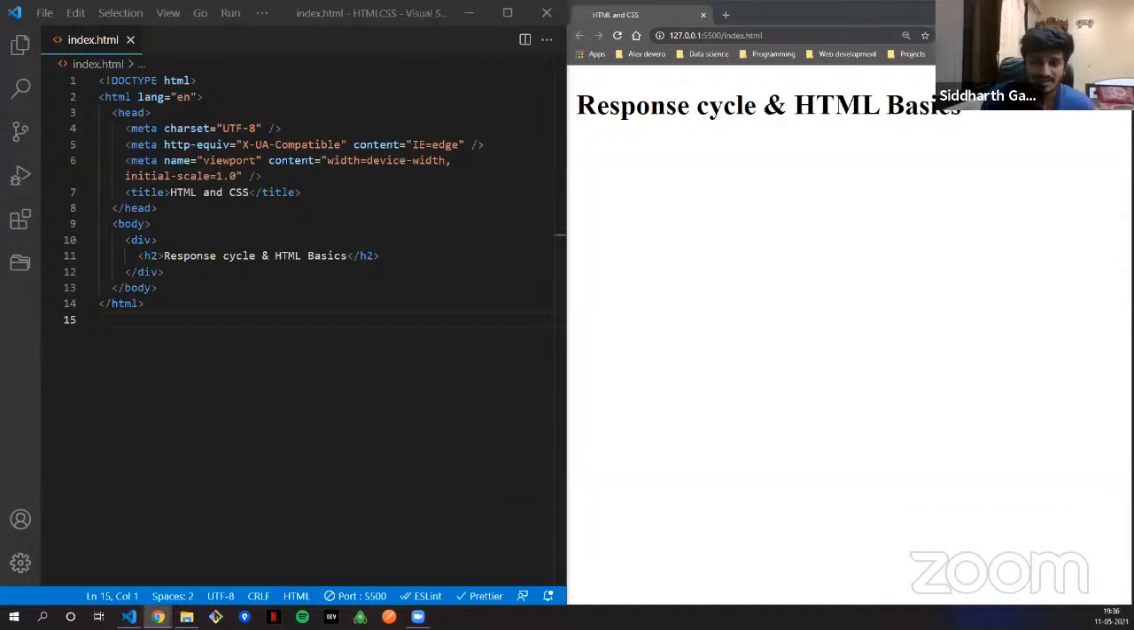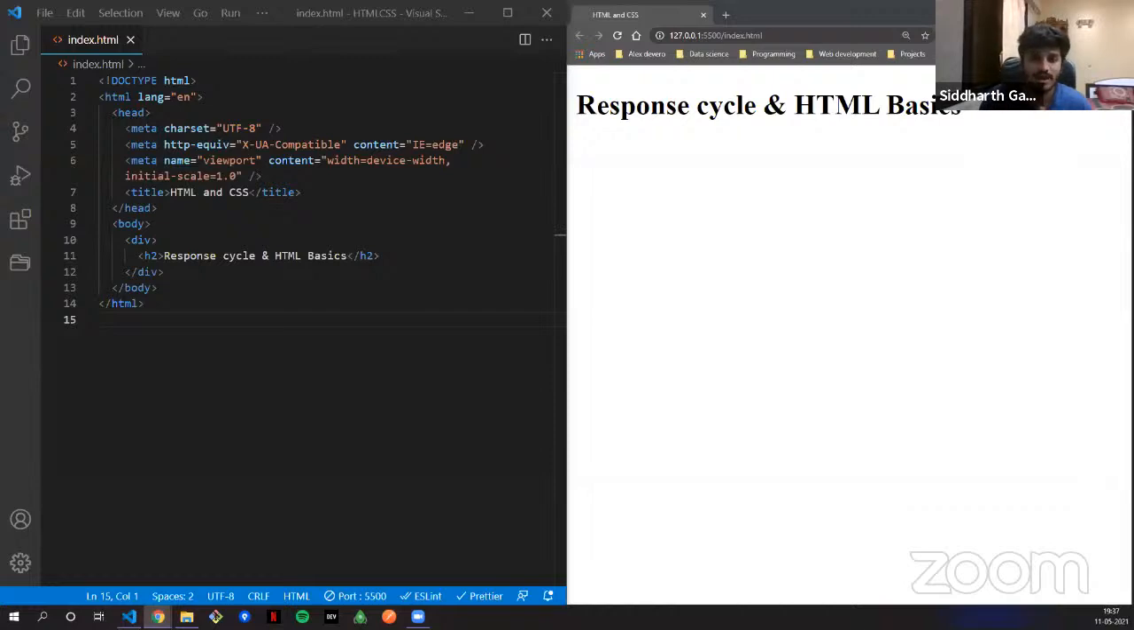In this course, when we are talking about HTML and CSS, people would think that we are starting with the front end part, but it's not the case. When we talk about HTML and CSS, it's not only restricted to front end, it is also a part of the back end. And why is the response cycle important for you guys? There are people who choose within web development to be a front end developer or a back end developer.